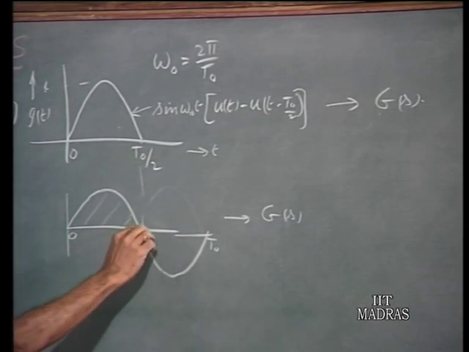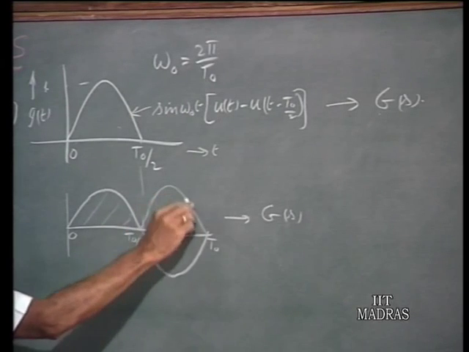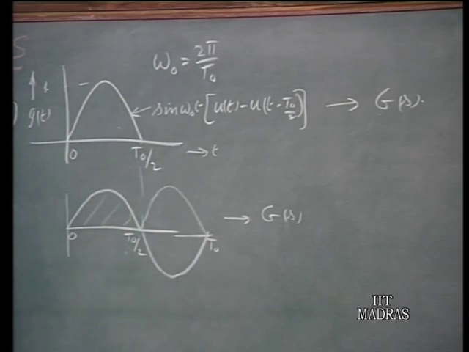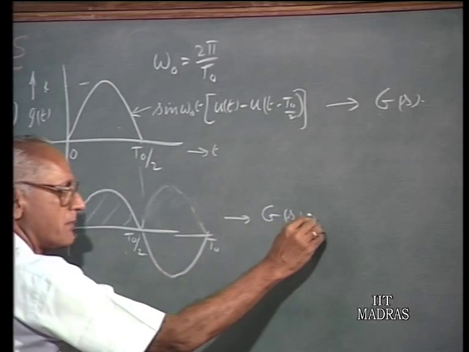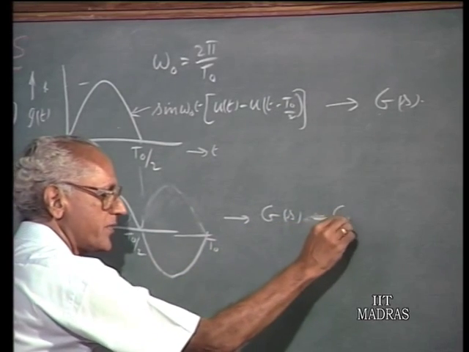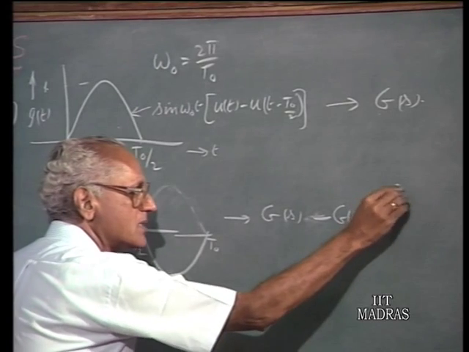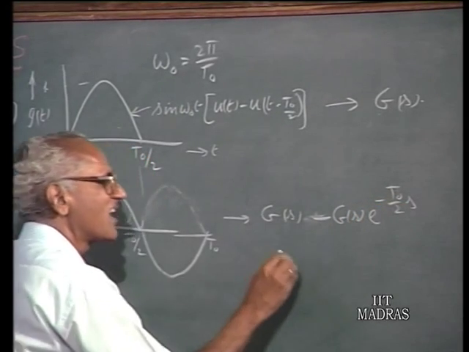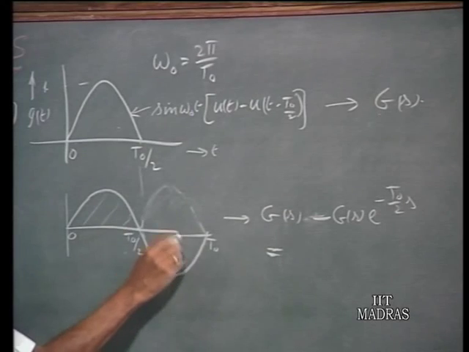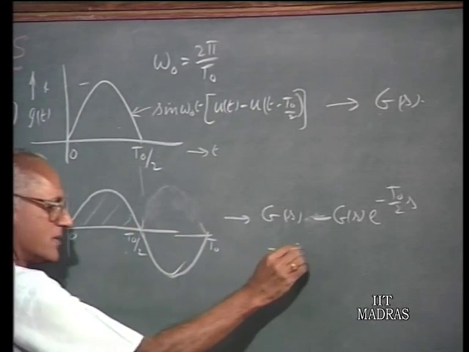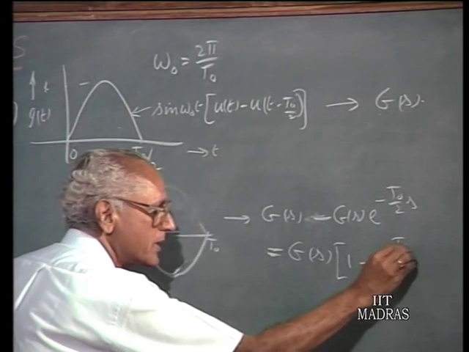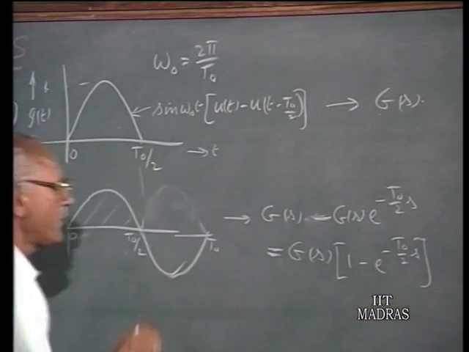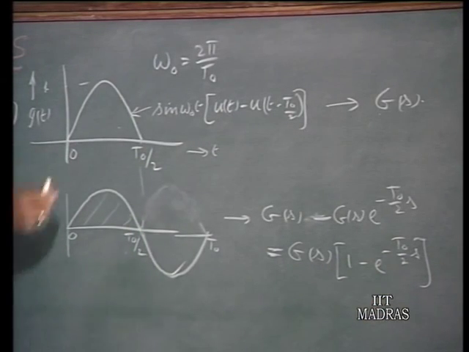So, the Laplace transform of a simple loop like this would have been G of s times e to the power of minus T naught upon 2 s. But now, instead of this, we are having a negative going thing. Therefore, this will be minus G of s times e to the power of minus T naught by 2 times s. Or in other words, the Laplace transform of this one period of this sine wave would have been G of s times 1 minus e to the power of minus T naught by 2 times s. That would be the Laplace transform of this in terms of the Laplace transform of this.